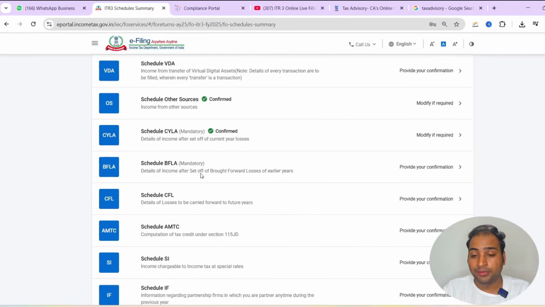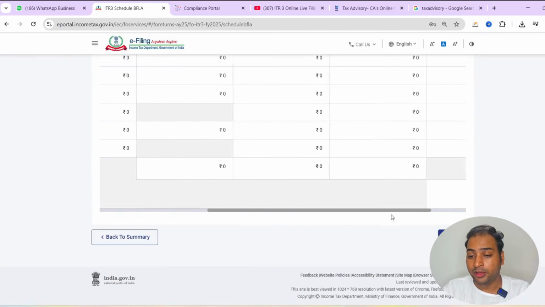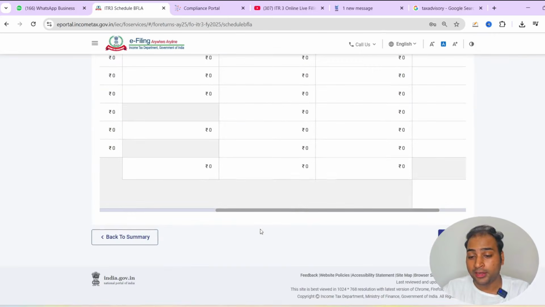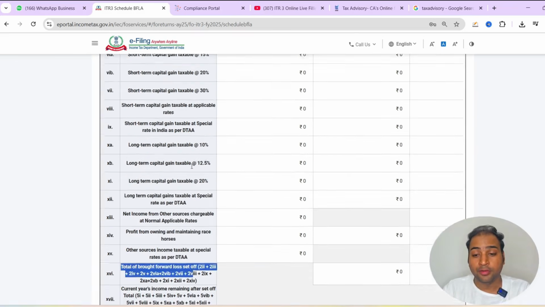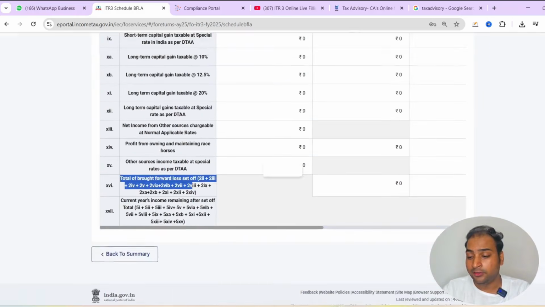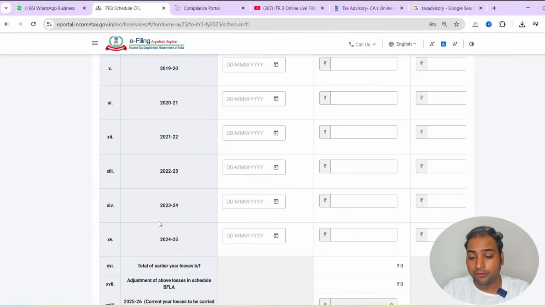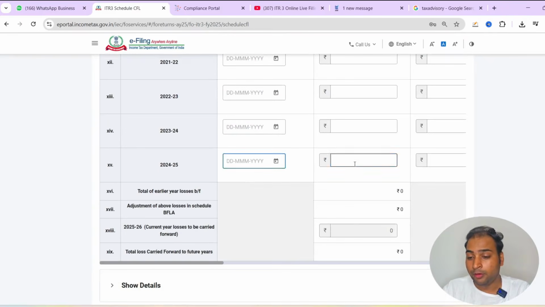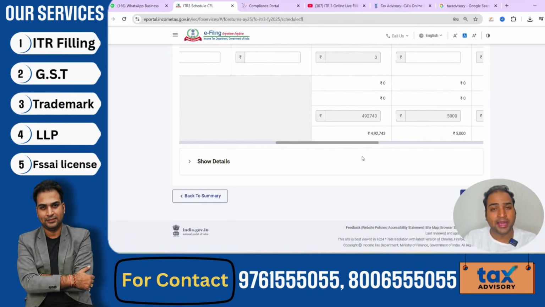We will confirm the tab and continue to Schedule BFLA, and it is showing any brought forward losses of earlier years. So if you have F&O losses from the last year, total brought forward losses from the last year, let's talk about 24-25, if you have a loss, then it will auto pop up here, and we will continue to select the losses which will be carried forward for the next 7 years if you have reported losses in the last year.